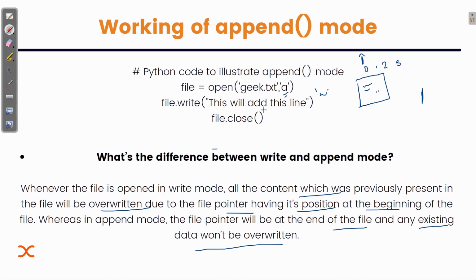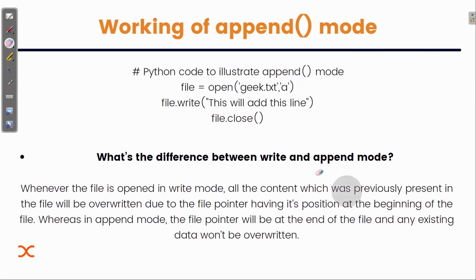But in case of write mode, where in place of this a we have w, the pointer is at the beginning, and whatever you try to write will be overwritten. The previous data will be erased. So I guess now this very important concept of append and write is clear.